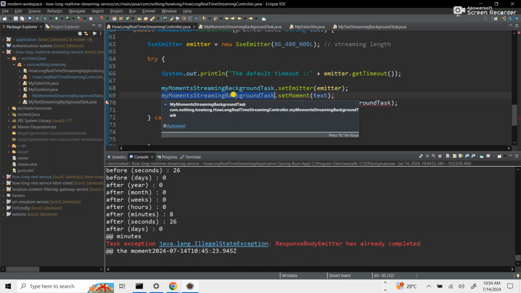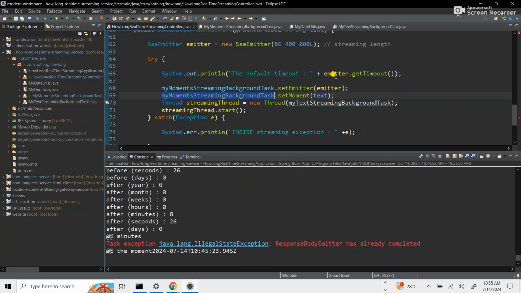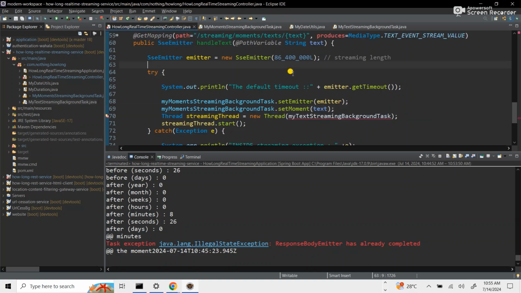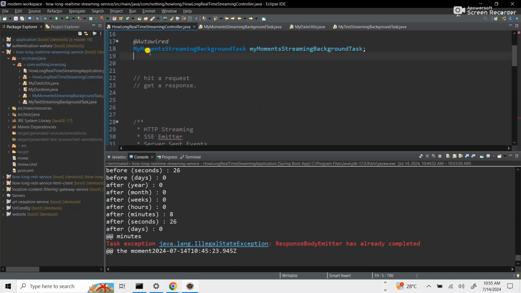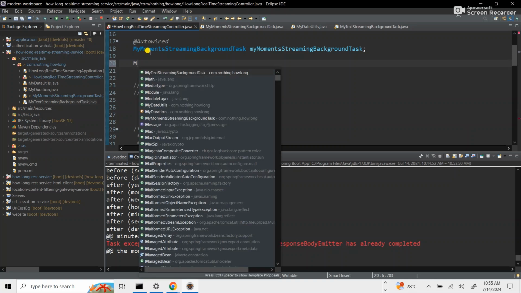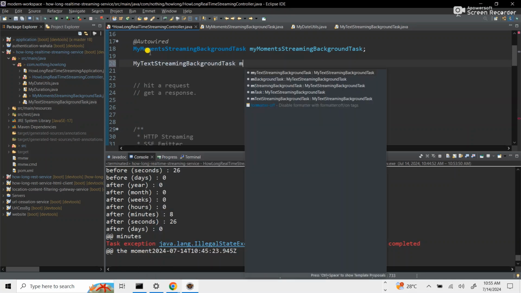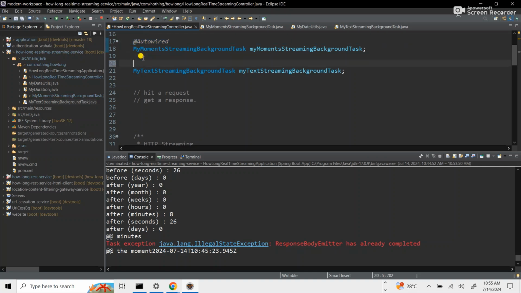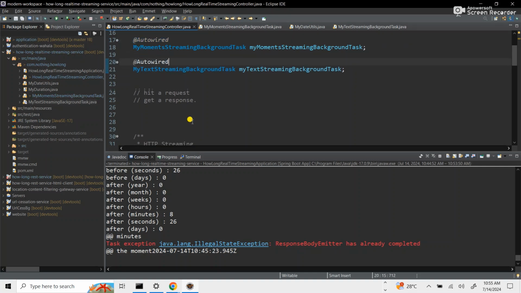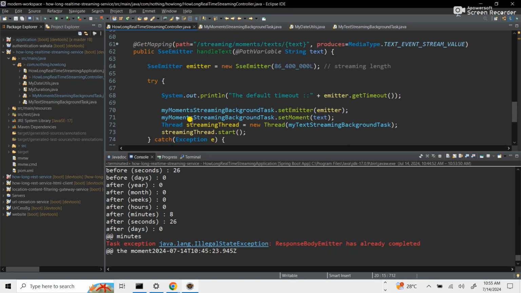So this is my moment. We actually created a class for that. So let's use the class object. That's my text. Let's just do this as my text streaming background text, and then we'll add this to it too. Alright, so we are fine now. Let's just replace the objects here. Alright, so we are good now.